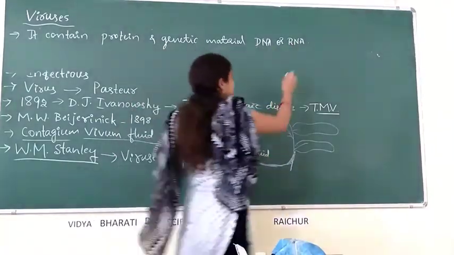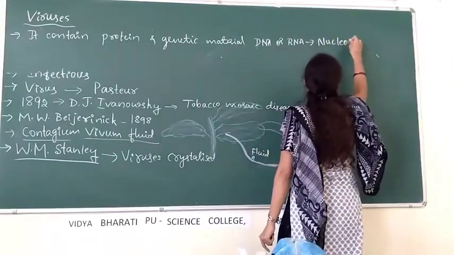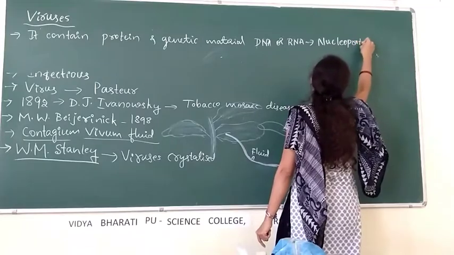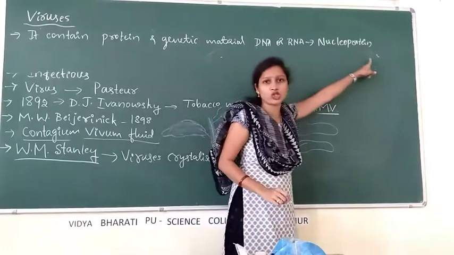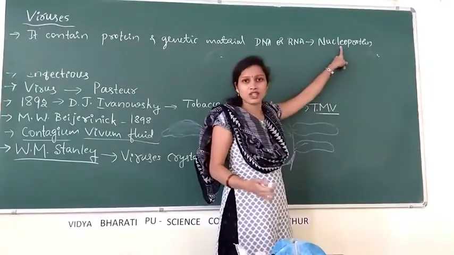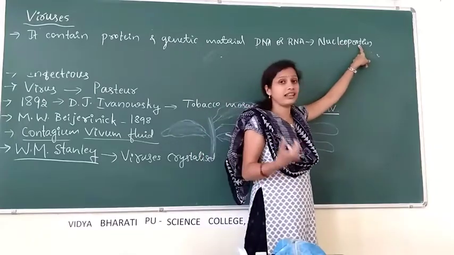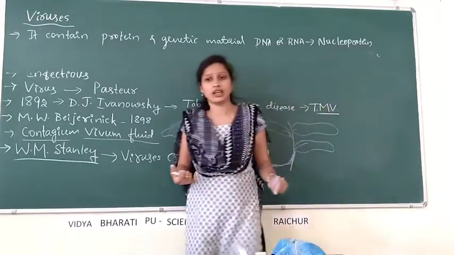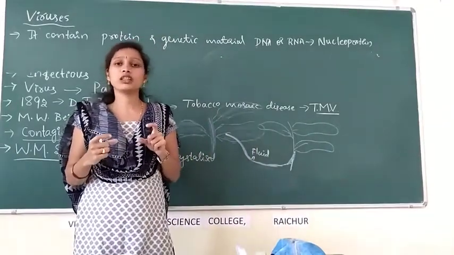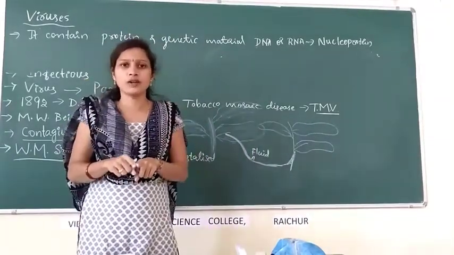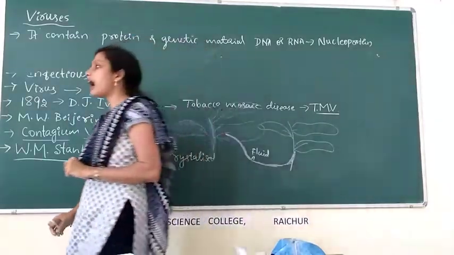A virus is a nucleoprotein. Nucleo means presence of genetic material, either DNA or RNA, and other than that, it contains protein. In the structure of a virus, we can observe the presence of a protein coat and genetic material, either DNA or RNA.